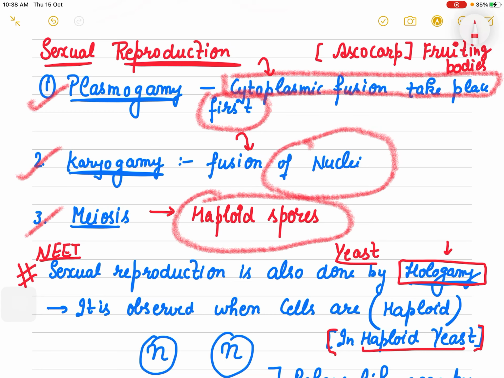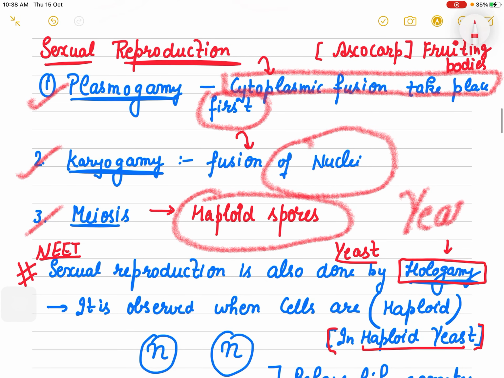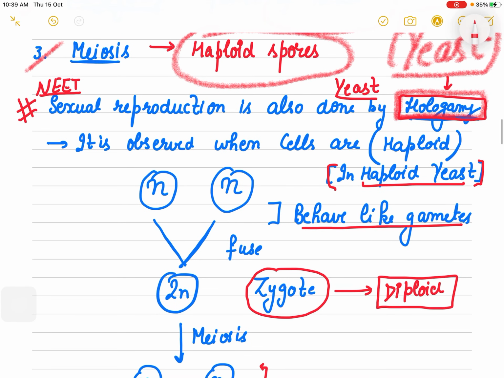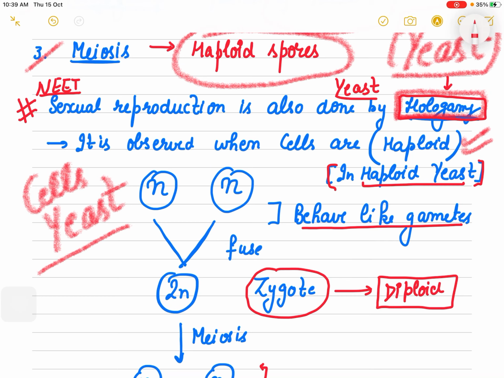But if you ask me about the yeast, sexual reproduction is done by hologamy also, right? Hologamy means when the body cells of yeast are haploid. So what will you call that kind of yeast whose cells are haploid? You will call that a haploid yeast.